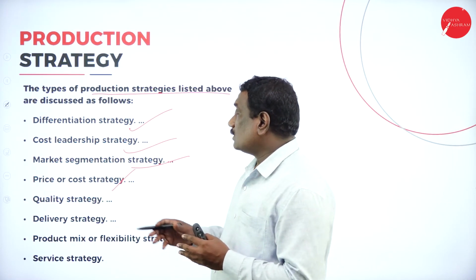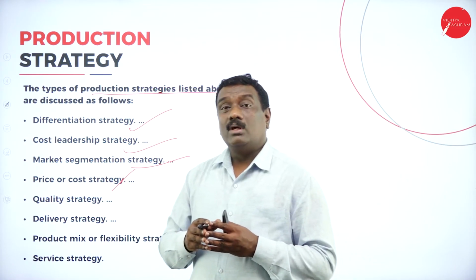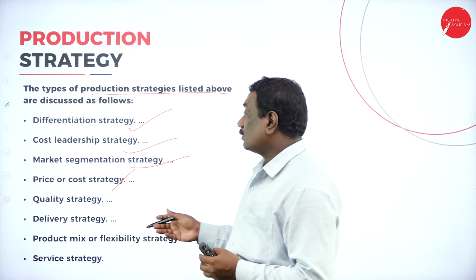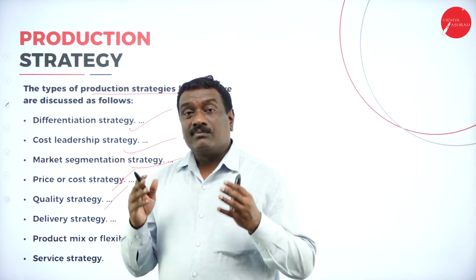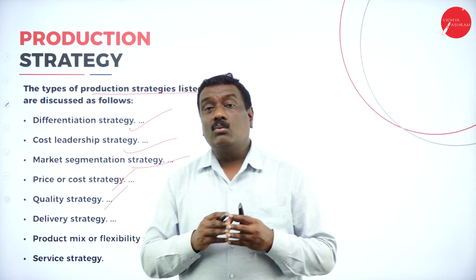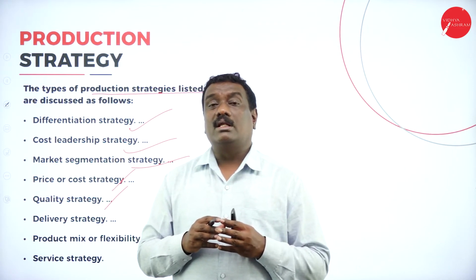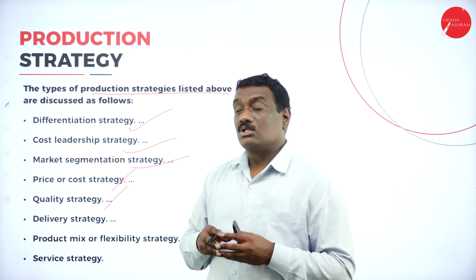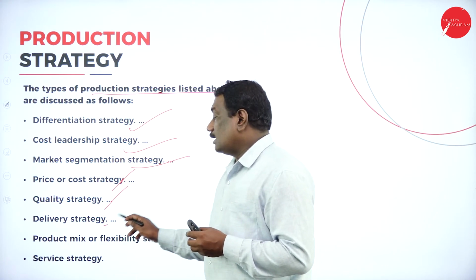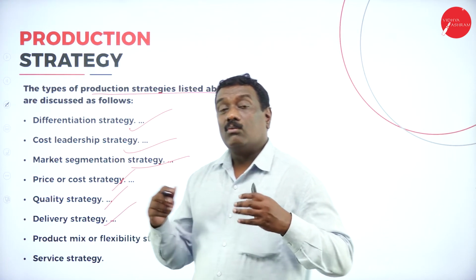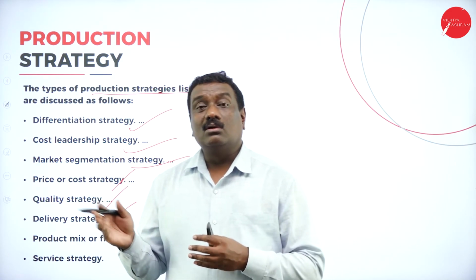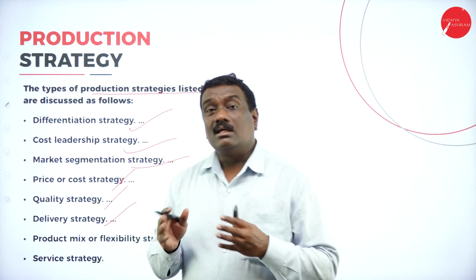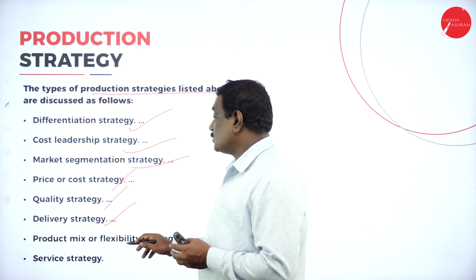So that kind of strategy, or the cost strategy, will be framed under this price or the cost. Then quality strategy: in this strategy you are going to look into how well you can give very good, superior quality products to the consumers or to the target market. Delivery strategy is where you decide how you are going to distribute, which are the various channels you are going to take in order to distribute the products in an easy and convenient way which will reach the consumers.